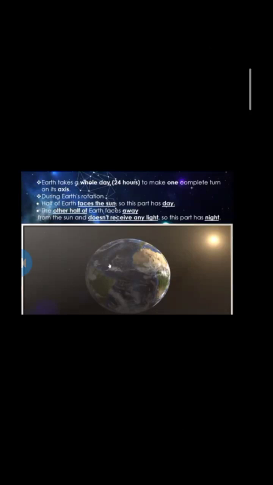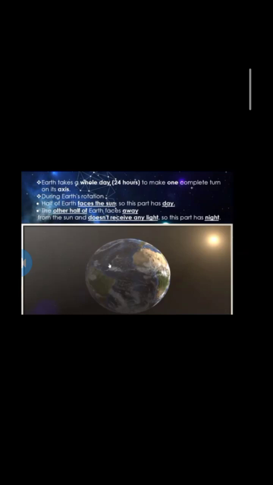So this is the reason why some countries have day and other countries at the same time have night, because the part of the Earth which faces the sun has day, but the other half of the Earth faces away from the sun. This part has night.